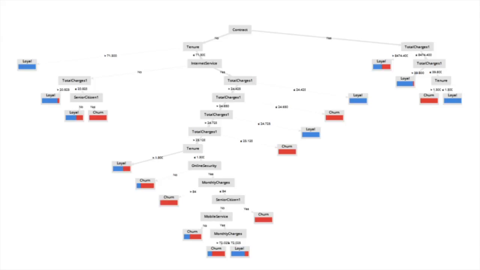So under the senior citizen branch, those who are senior citizens are likely to churn, and the ratio of loyal to churn is 0 to 3. While those who are not senior citizens and have no mobile service are likely to churn, as the ratio of loyal to churn is 1 to 2. Those who have a mobile service with more than $72.025 monthly charges are likely to churn, as the ratio is 1 to 3. And those with less than $72.025 are likely to be loyal, as the ratio of loyal to churn is 7 to 2.